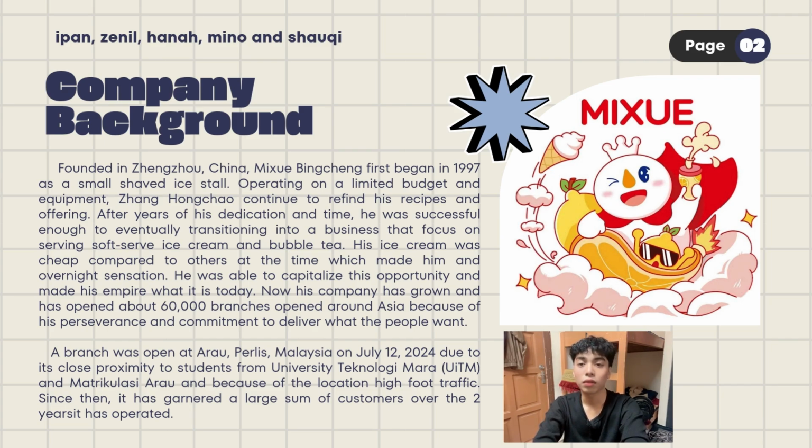After several years of hard work, Mixue expanded from selling shaved ice to offering soft serve ice cream and bubble tea. One of the reasons for its success was its affordable price, which attracted many customers. Because of this strategy, Mixue quickly became popular across China and later expanded to Asia. Today, Mixue has over 19,000 branches, making it one of the largest food and beverage franchise brands in Asia.